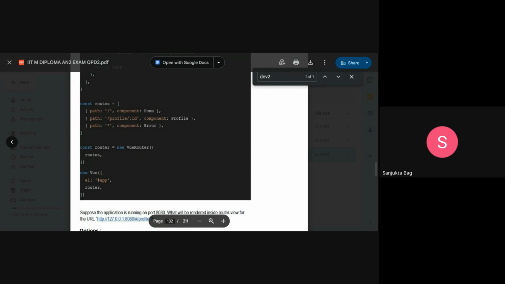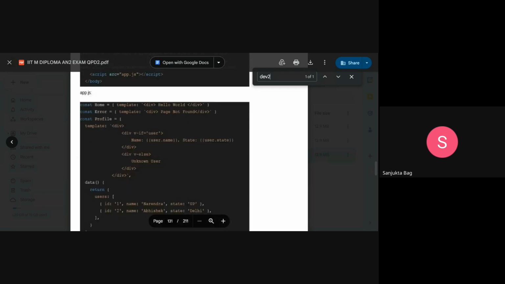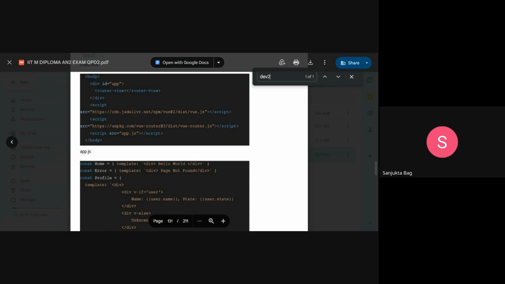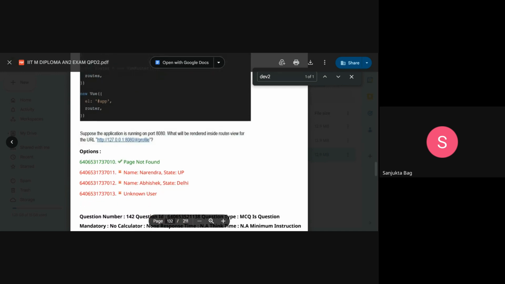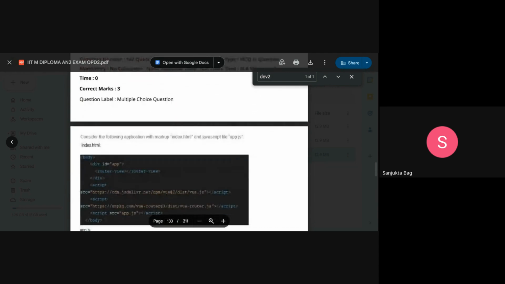If the path is not matching, we will always choose the alternate, the wildcard. That's why we are choosing this. The component is error, and for component error, it is given page not found. So because the path is not there, we chose the error component, which says page not found.